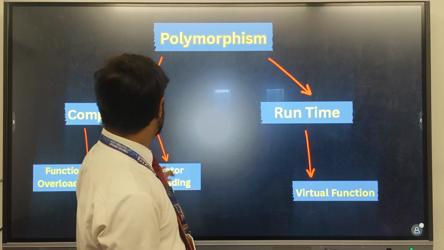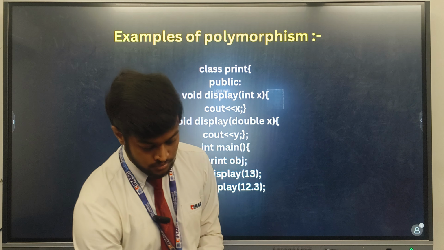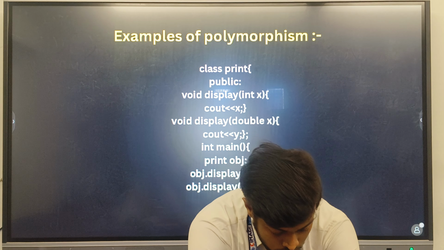So as you see, I have created here a class print. Under the print class, I have taken a public access specifier. I created a function void display, and the same function void display, but the function name is the same and their parameter is different. Here I have used int x, here I have used double x. And I will show the live coding.